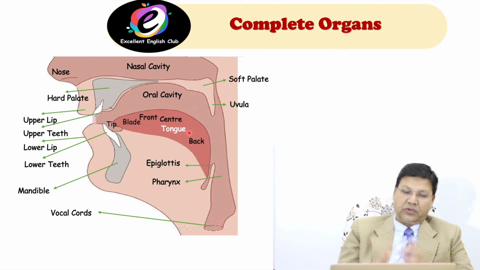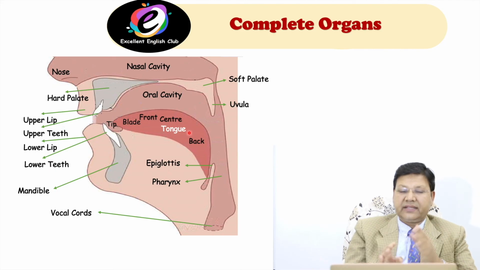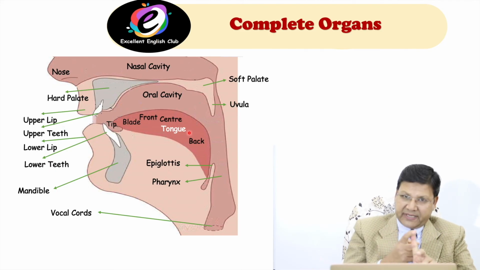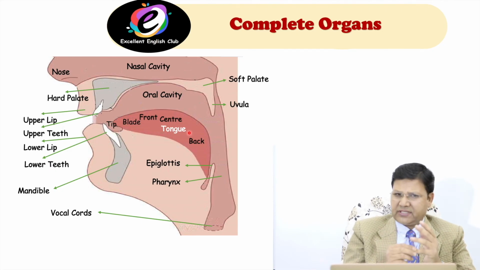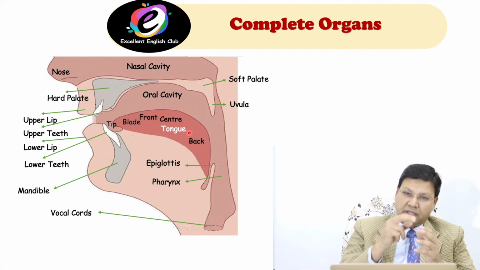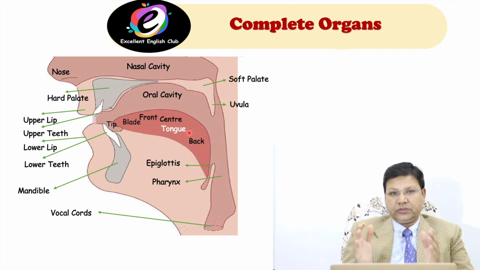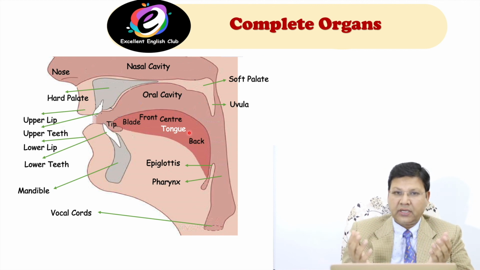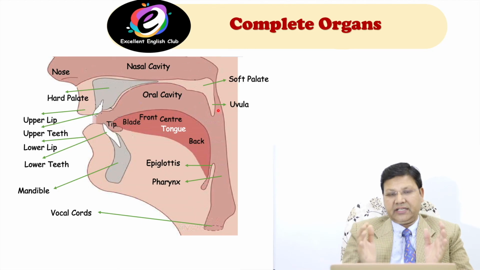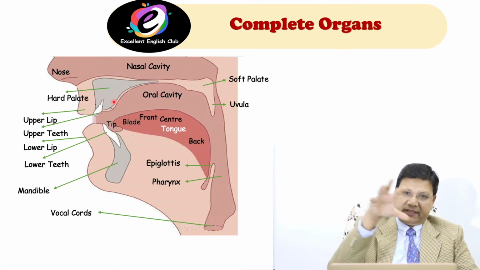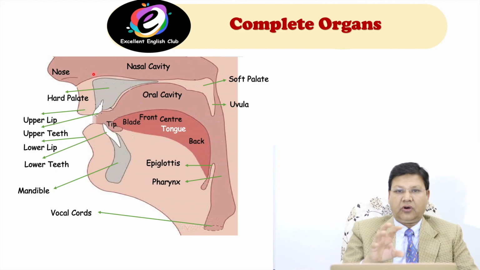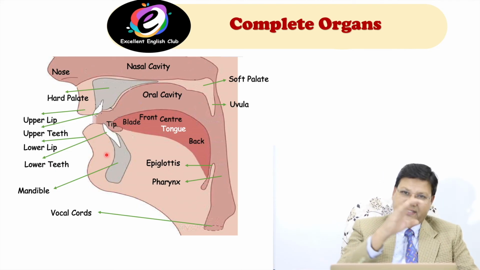Okay, so I told you how many systems there are. There are 3 main systems: respiratory system, phonatory system, articulatory system. And number 4 is the nervous system, which is not related to organs of speech, but that system controls all these 3 systems. I told you what the vocal cords are, how they work, how they produce voiced or voiceless sounds. Then I told you the parts of the tongue, how many parts there are, and finally I told you the complete chart or diagram of organs of speech. What is the nasal cavity, what is the oral cavity.